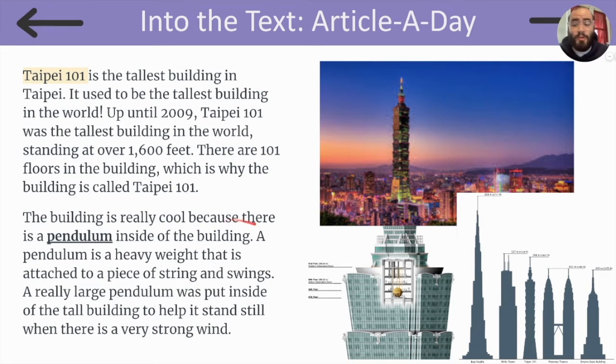The building is really cool because there is a pendulum inside of the building. A pendulum is a heavy weight that is attached to a piece of string and swings. This is a pendulum. It's a heavy piece attached to a string and it swings. A really large pendulum was put inside of the tall building to help it stand still when there is a very strong wind. This is the pendulum inside of Taipei 101. It is very big and it helps the building stand still when there's a lot of wind.